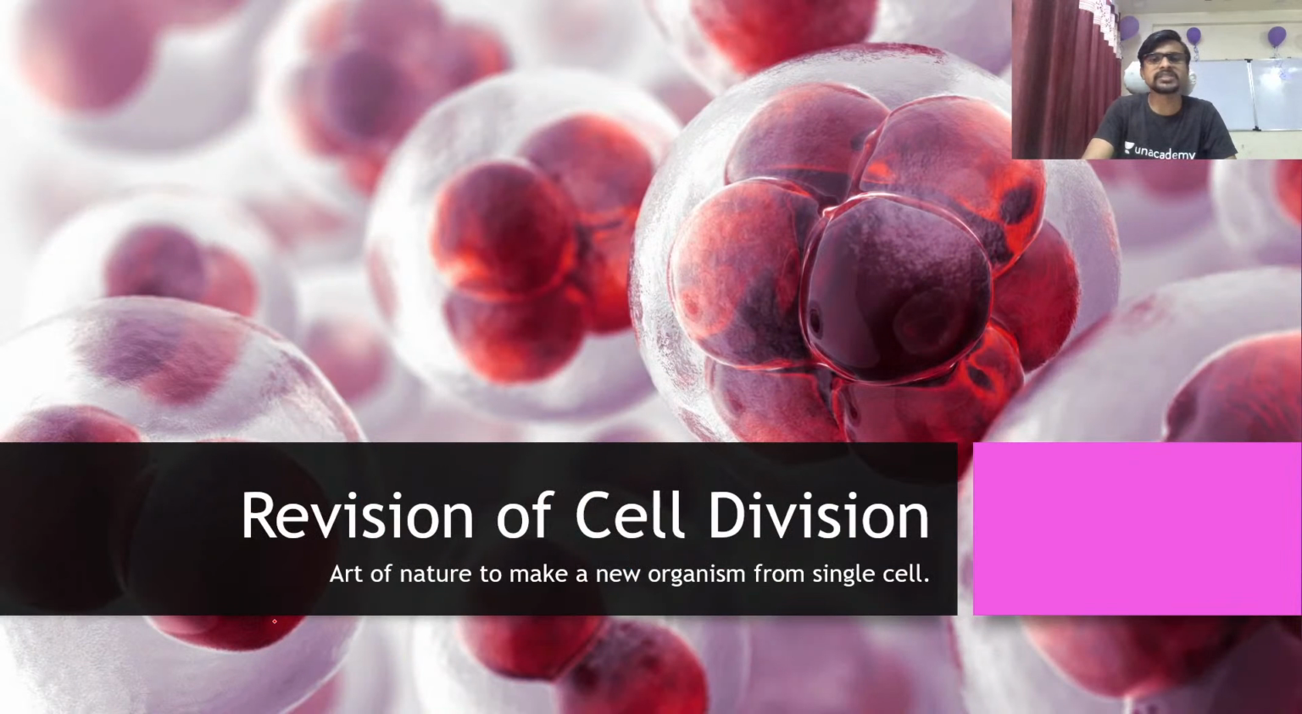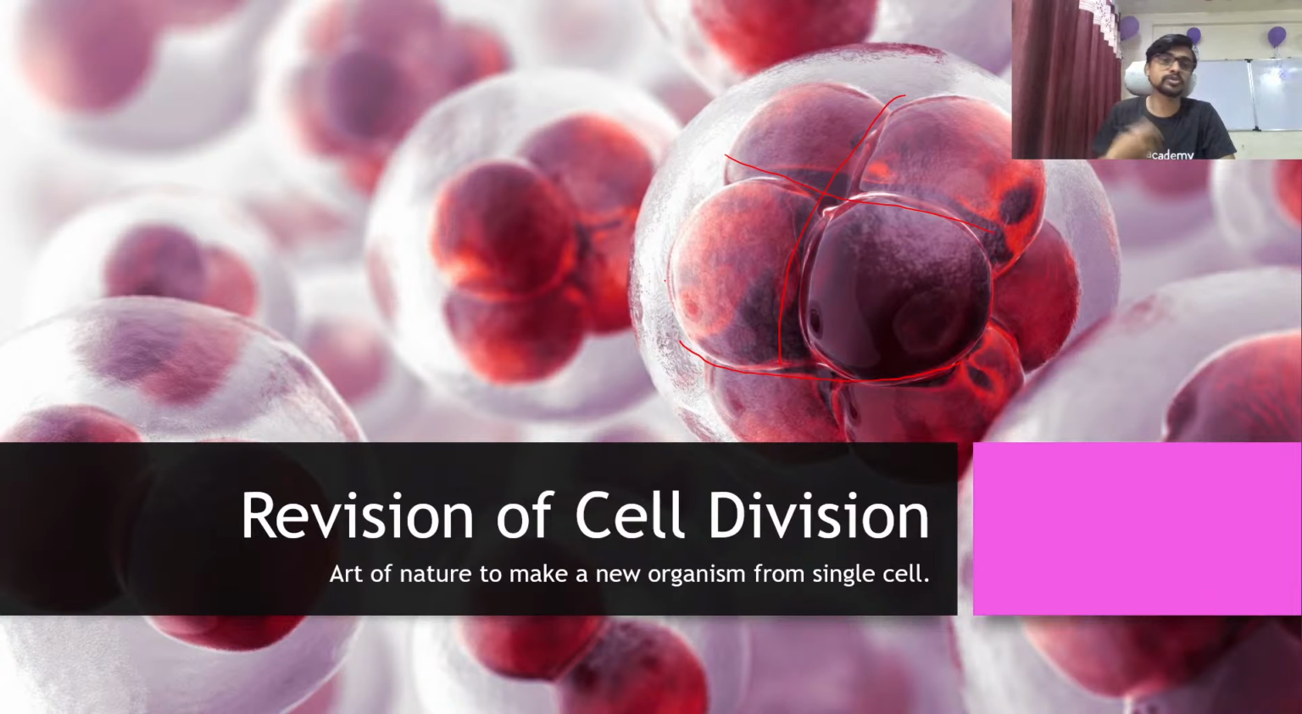So let's start with the revision of cell division. Here is cell division, you can see in the diagram. The one cell is going to be divided by this plane and this plane also. The next one is the plane here. This is nothing but an embryo-like structure which is going to divide again and again.